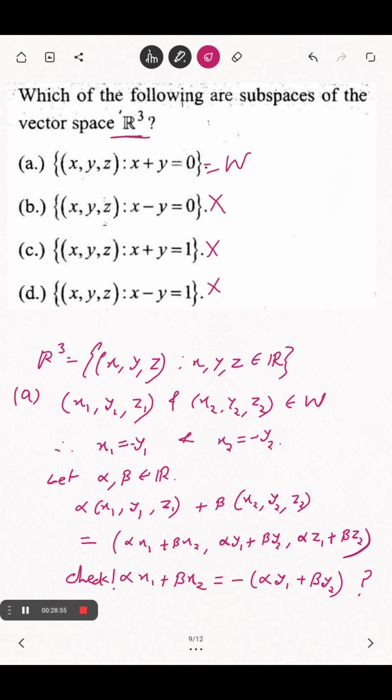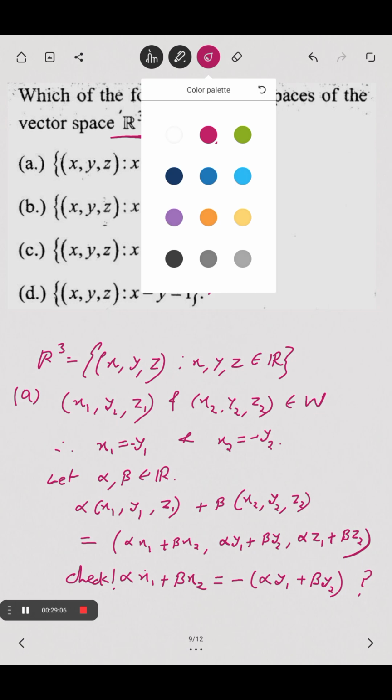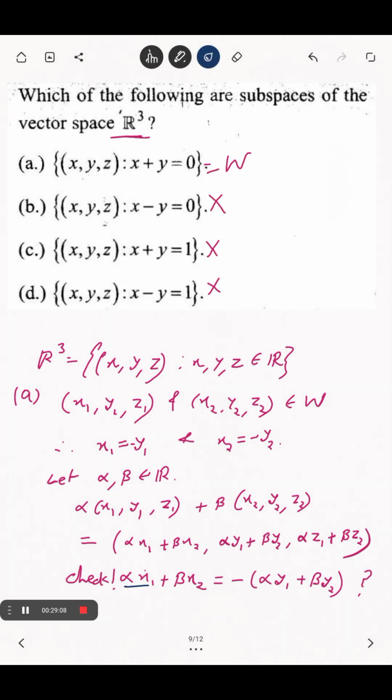Since these conditions hold, x1 equals to minus y1 and they are the elements of W. So let me change the color. This element matches with this element, similarly this matches with this. So it happens. So option A is correct.